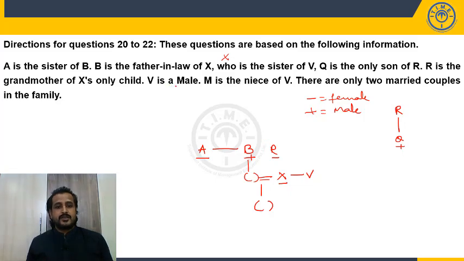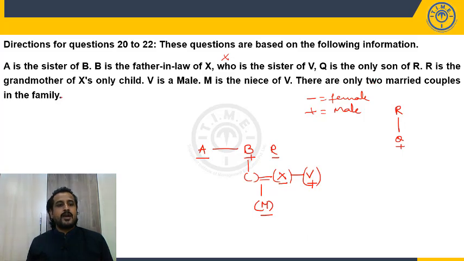What is the next information given? V is a male. Next, M is a niece of V. So V's sibling is X. So X's child will be M. Niece. M is a niece of V.